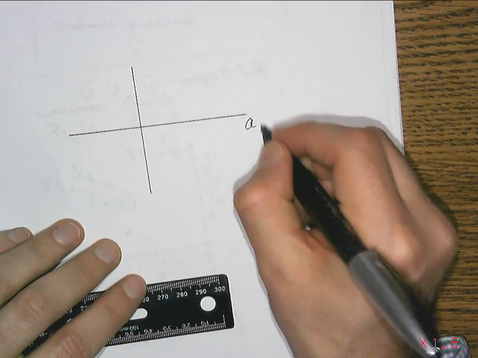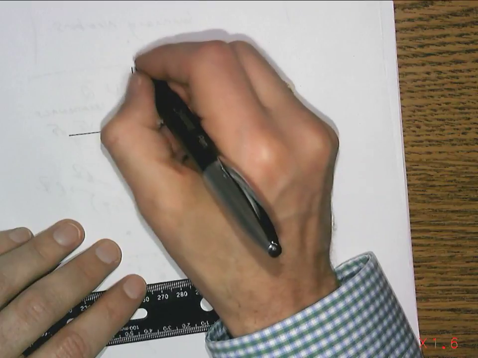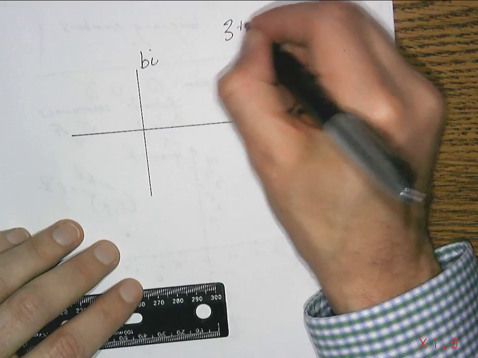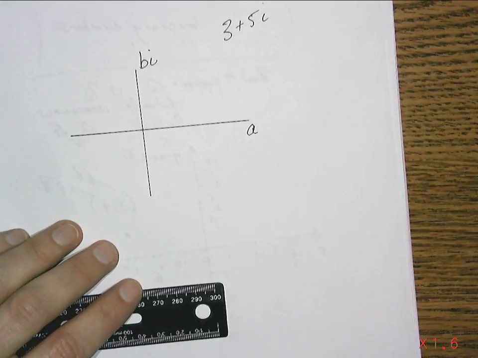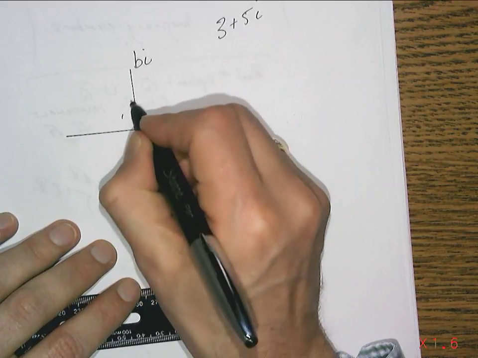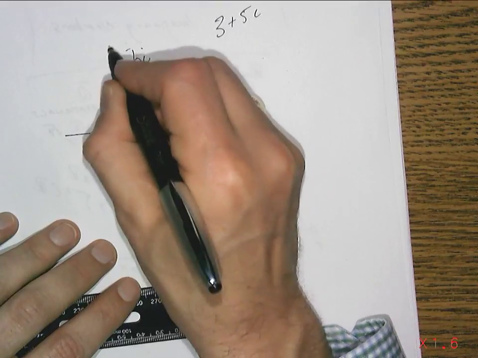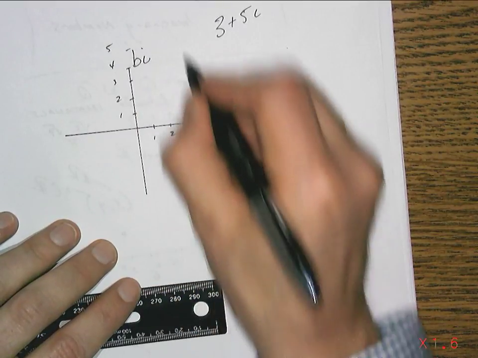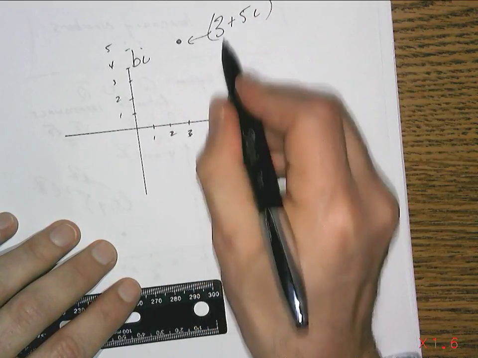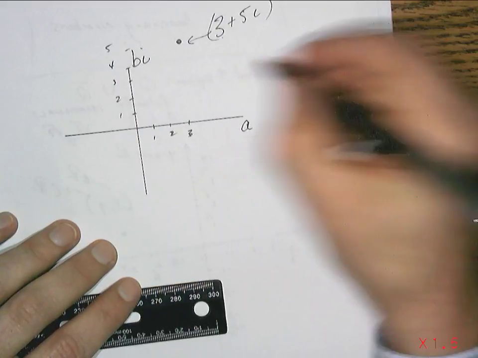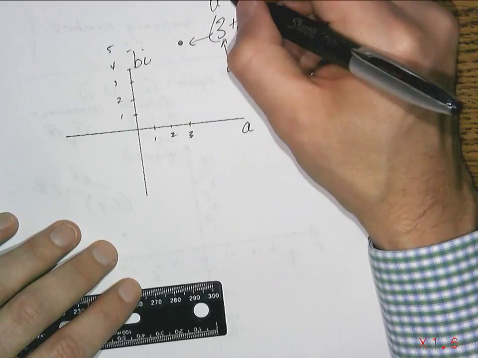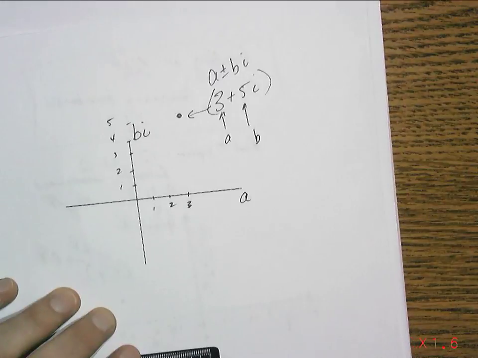And here's an example of maybe how someone might want to set up a graphing system for complex numbers. I've seen this used. It can be helpful. What they do is they put the real number part of the complex number down here. They put the bi part up there. So if you have a complex number like 3 plus 5i, you can come across here to 1, 2, 3. You come up here to 1, 2, 3, 4, 5. So you go over 3 in the real number part, you go up to 5 in the i part, and that point there would represent that number. So here's your 3, and here's your i, and this is your a value, and this is your b value, because remember, complex numbers are in this form, and that was something we talked about earlier.